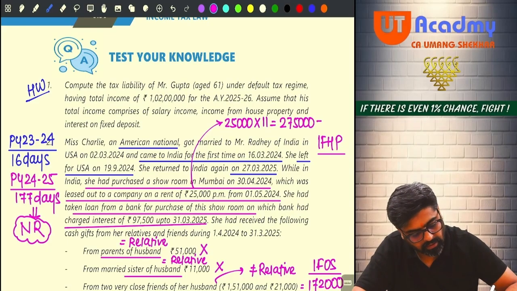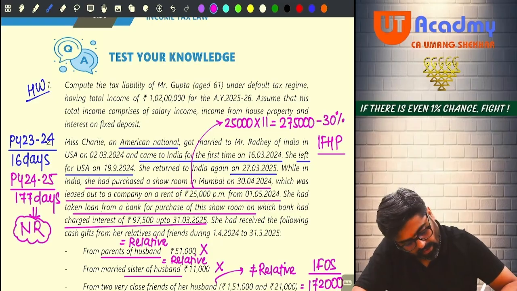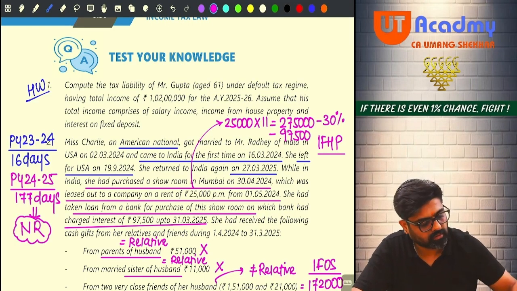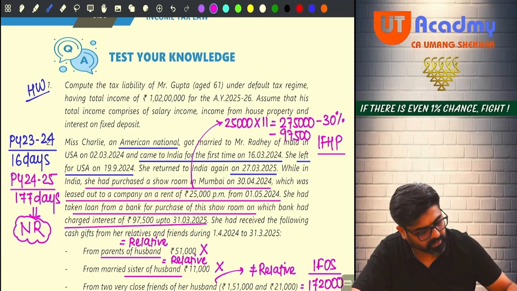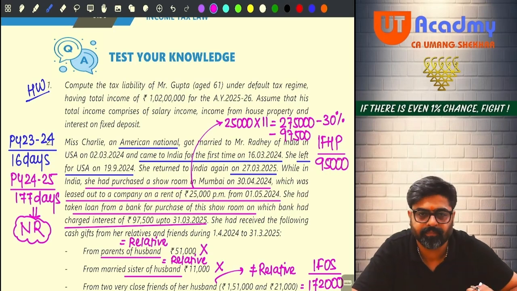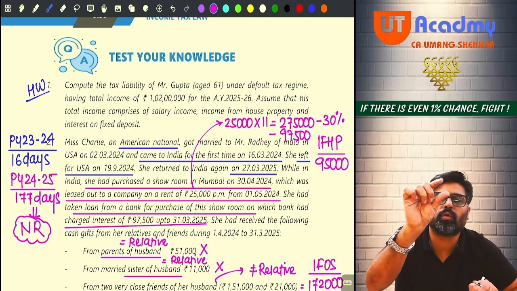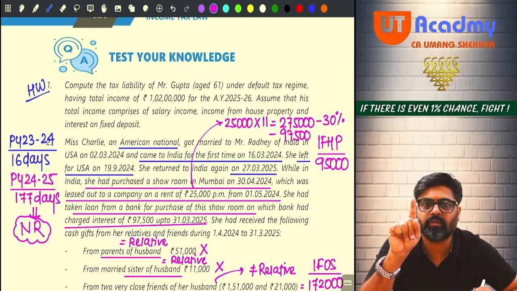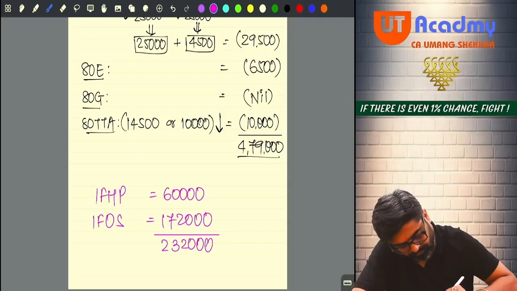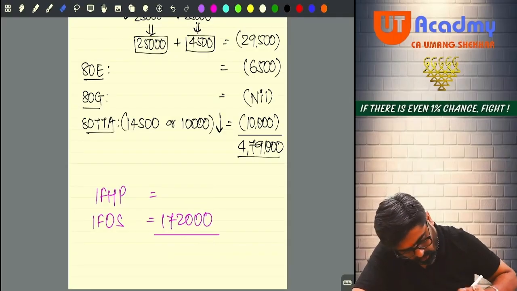2,75,000 minus 30% standard deduction and minus interest of 97,500. So income from house property will not be 60, it will be a different amount. 25,000 into 11 is 2,75,000, minus 30%, minus 97,500, which gives me 95,000. Income from house property is 95,000, friends. It is not 60. By mistake, instead of 275, I took 225. It is 275 for 11 months at 25,000. Yes or no? So 95,000 is my house property.